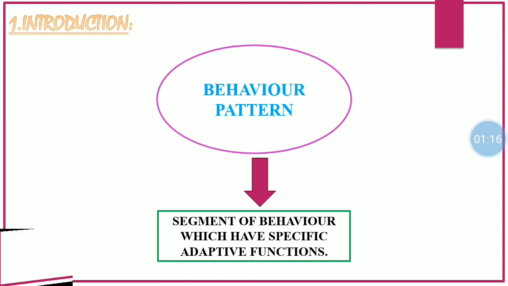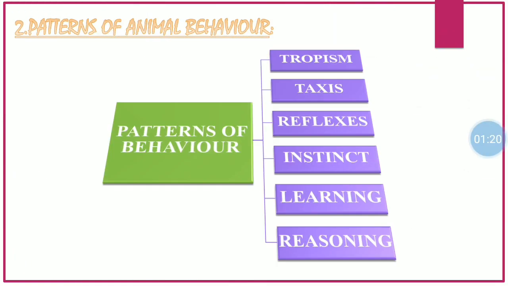Now moving on to the patterns of animal behavior. Animal behavior can be classified into 6 types, which are tropism, taxis, reflexes, instinct, learning, and reasoning. Out of which taxis, reflexes, and instinct fall under the stereotype of animal behavior, and reasoning and learning fall under the acquired type of animal behavior.